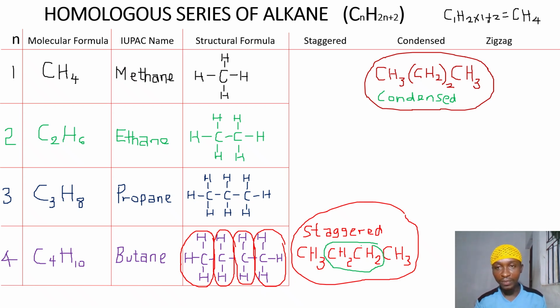And the last one that we could have is actually the zigzag form. Then in the zigzag, we'll have something like CH2, then CH2, so up here now we have CH3, then down here too we have CH3.